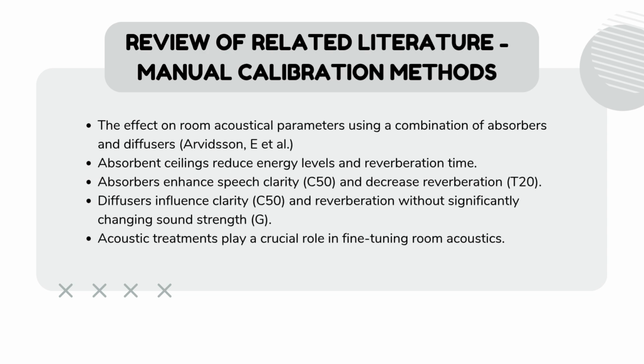Absorbers not only reduce reverberation, but they also enhance speech clarity, measured by the C50 metric, making sound more distinct and easier to understand. Diffusers, on the other hand, help balance sound clarity and reverberation without significantly changing the overall sound strength, known as G. This literature emphasizes that acoustic treatments like these are essential in fine-tuning room acoustics as part of the manual calibration process.